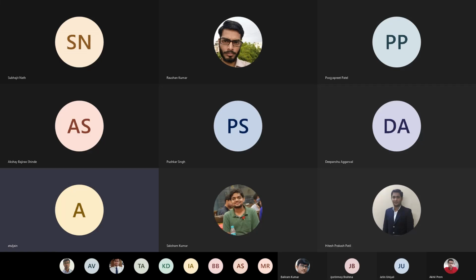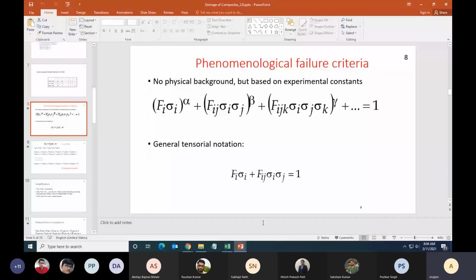So phenomenological failure criteria is a criteria which we write in this format: Fi sigma i to the power alpha plus Fij sigma i sigma j to the power beta, and so on, where i and j vary from 1 to 6. The simplest way to do it is Fi sigma i plus Fij sigma i sigma j is equal to 1.